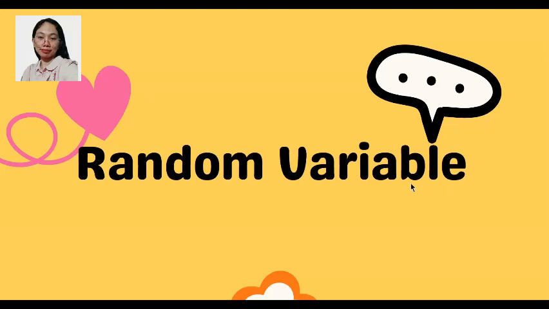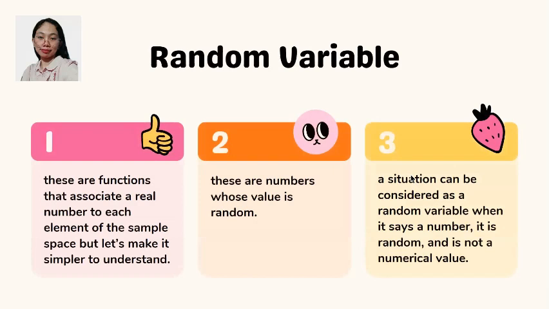Random variables are technically defined as functions that associate a real number to each element of the sample space. But let's make it simpler to understand. Random variables are numbers whose value is random.